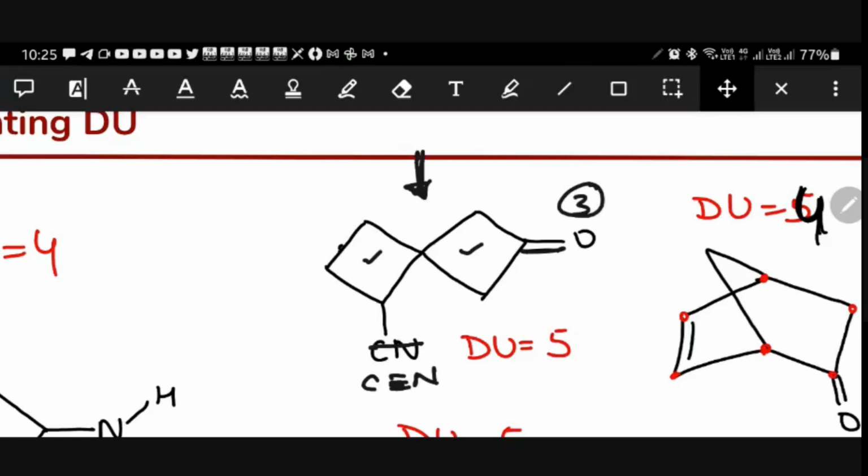Total, how many carbons we have? 1, 2, 3, 4, 5, 6, 7, 8. Just try to do that. How many you are getting? 8 plus 1, 9. And how many hydrogens will be there? Everywhere you have to find out the hydrogens.